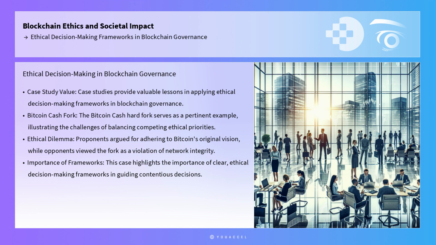Case studies provide valuable lessons in applying ethical decision-making frameworks in blockchain governance. The Bitcoin Cash hard fork serves as a pertinent example, illustrating the challenges of balancing competing ethical priorities. Proponents of the fork argued that it was necessary to adhere to Bitcoin's original vision of being a peer-to-peer electronic cash system, which they felt had been compromised by Bitcoin's scalability issues. Opponents, however, viewed the fork as a violation of the ethical principle of maintaining network integrity. This case highlights the importance of clear, ethical decision-making frameworks in guiding such contentious decisions.